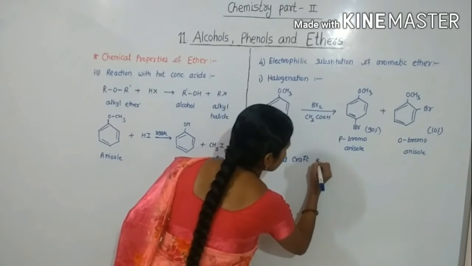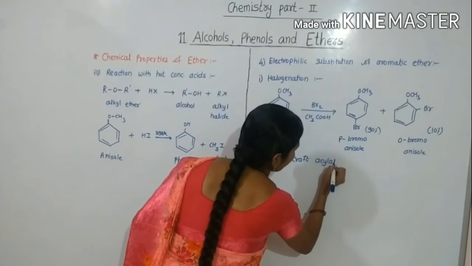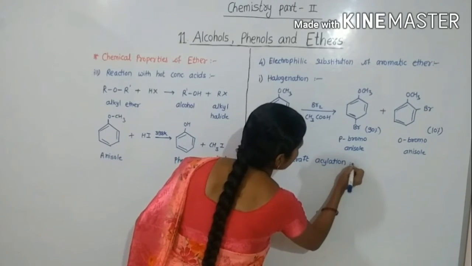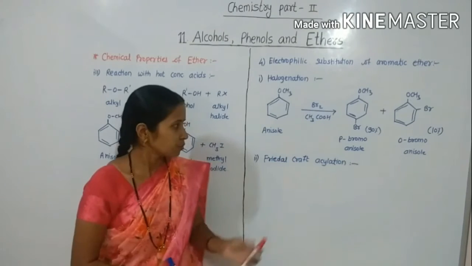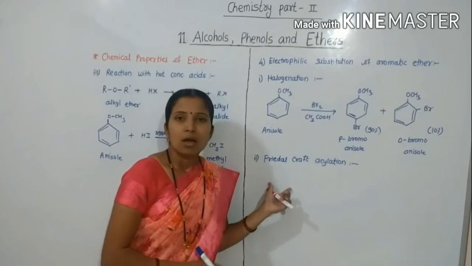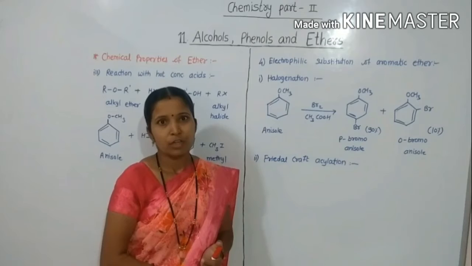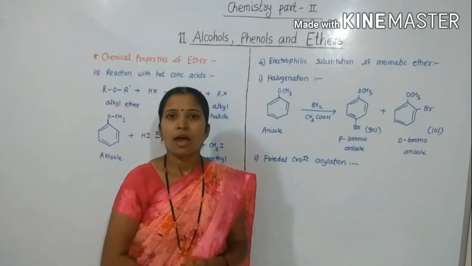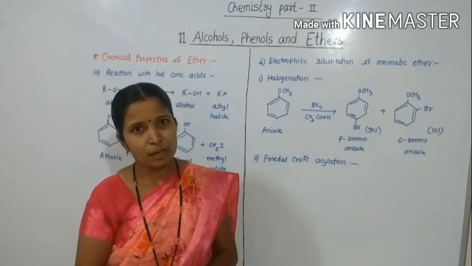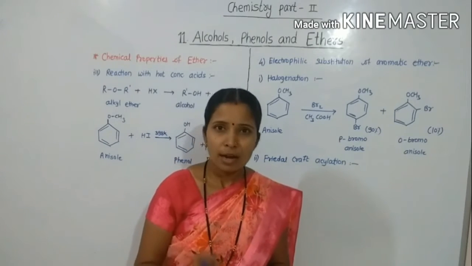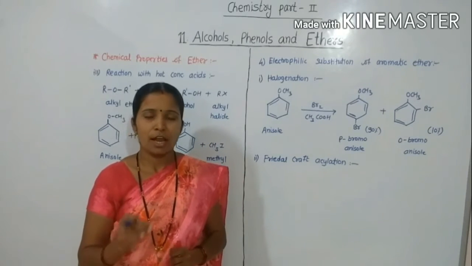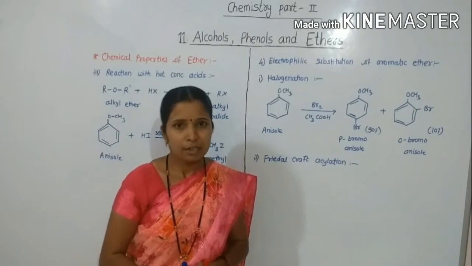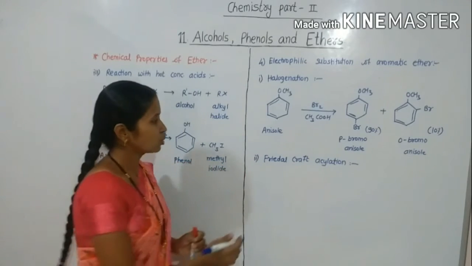In this reaction, anisole reacts with alkyl halide and acid chloride in the presence of anhydrous AlCl3, aluminum chloride, as a catalyst. So let's see the reaction.